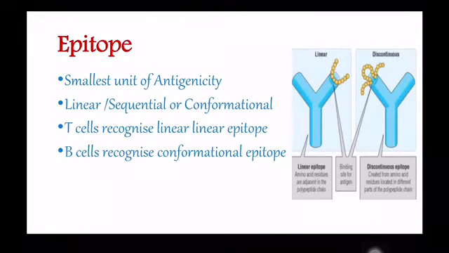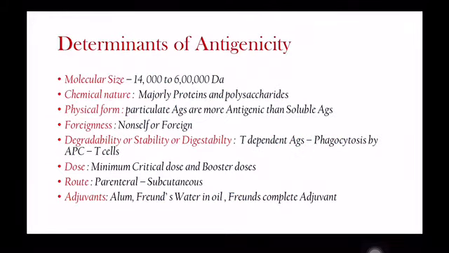Epitope is the smallest area of the antigen that can bind to the antibody. Epitopes are also called antigenic determinants. Epitopes are of two types, linear epitopes and conformational epitopes. T cells recognize linear epitopes and B cells recognize conformational epitopes. Some of the factors that influence the antigenicity include the molecular size, chemical nature, physical form, foreignness, degradability, dose and route of the antigen, and adjuvants.